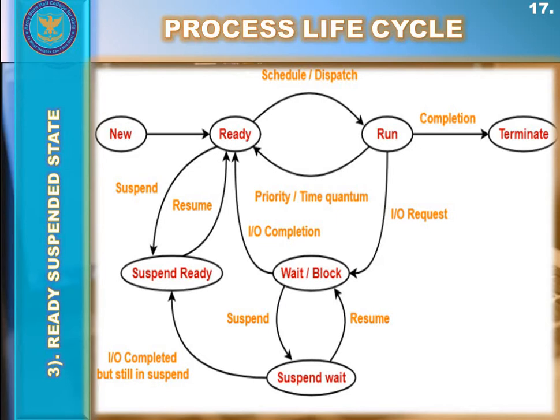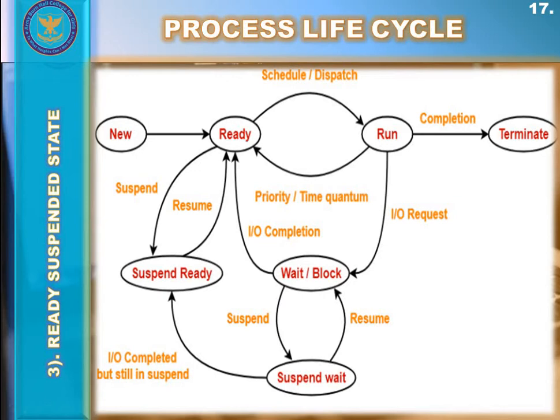When main memory RAM becomes available, the low priority process is brought back to the ready state by the operating system. Here you can see that the operating system transferred that low priority process to the ready suspended state. When the RAM became empty or had some space, the operating system transfers that low priority process back to the ready state for execution, and places it again inside the waiting queue.